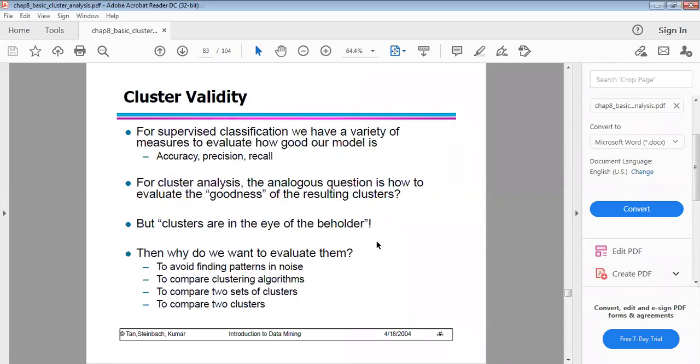Cluster validity. For supervised classification we have a variety of measures to evaluate how good our model is: accuracy, precision, recall. Cluster validity is also represented in cluster analysis. The analogous question is how to evaluate the goodness of the resulting clusters. But clusters are in the eye of the beholder.